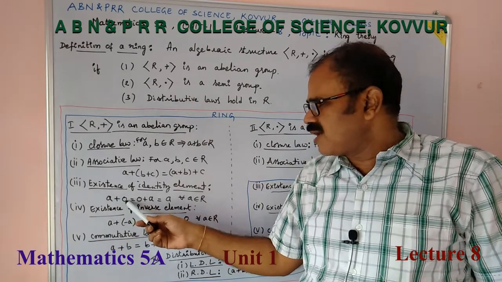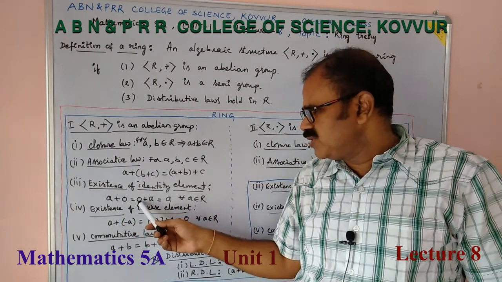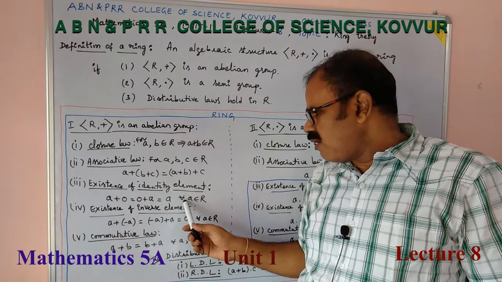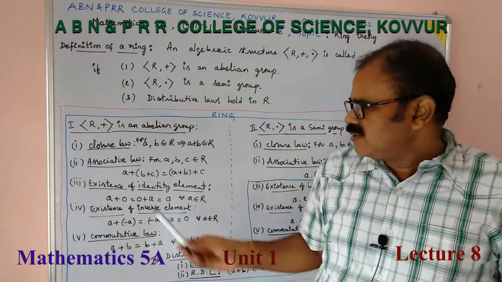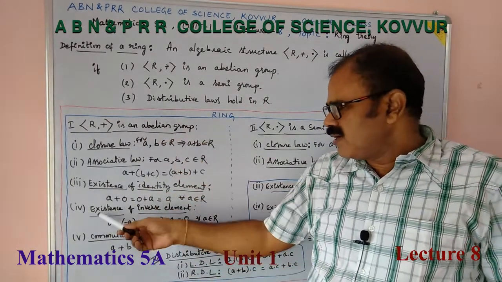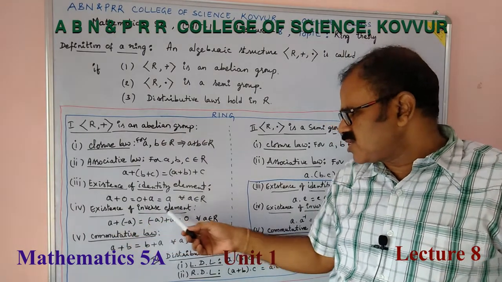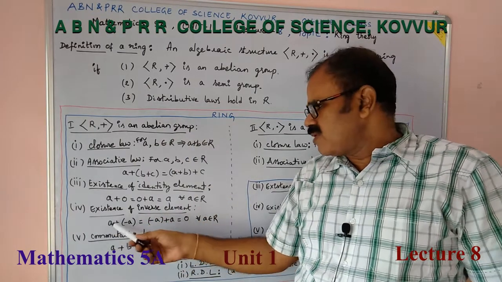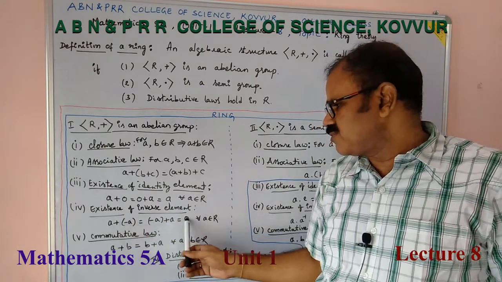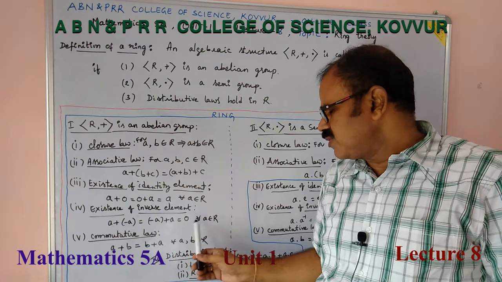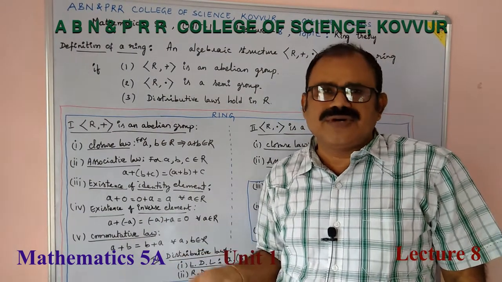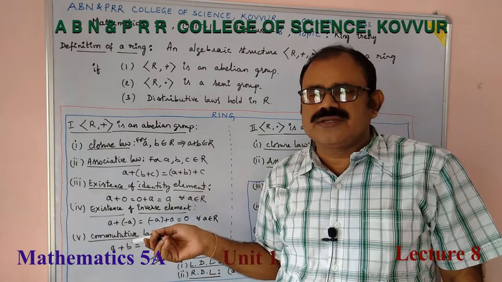If 0 is the identity element, a + 0 should be a, or 0 + a should be a, for all a belongs to R. That means the additive identity should be there in R. The fourth one is existence of inverse element. For any a belongs to R, there should be -a, so that a + (-a) is 0 or (-a) + a is 0. For every element there exists an inverse with respect to addition.